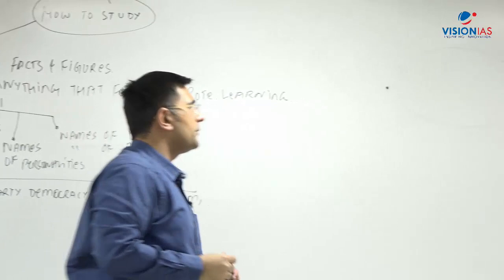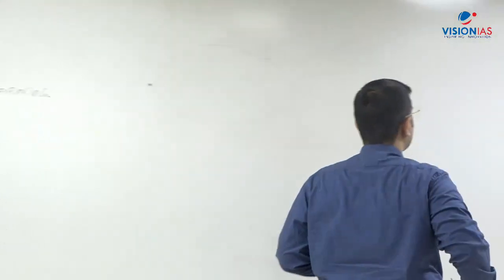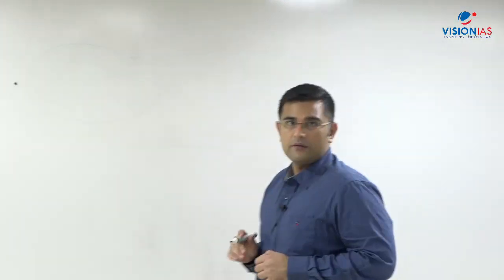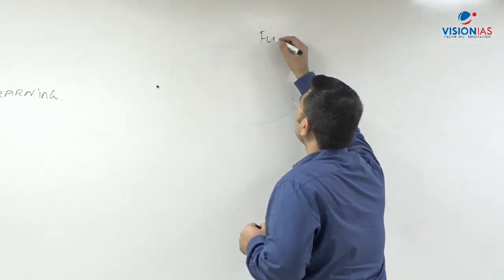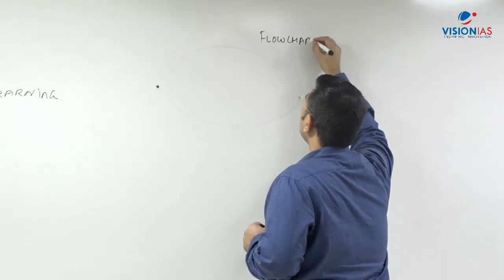One thing from the perspective of world history, at least I would like to tell you, is that the use of flowcharts can be very important for notes making.